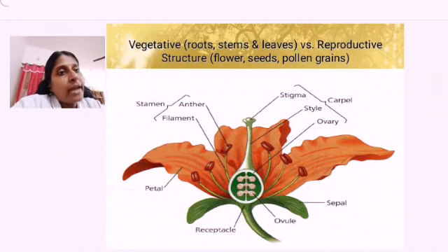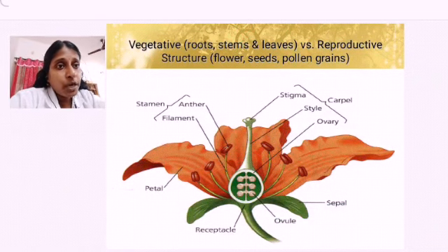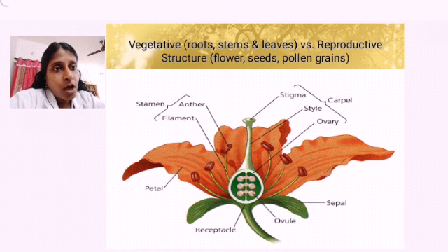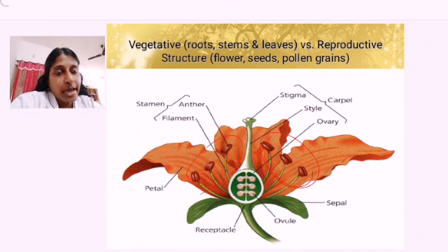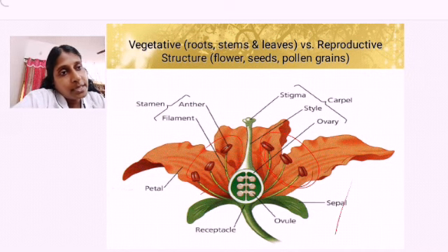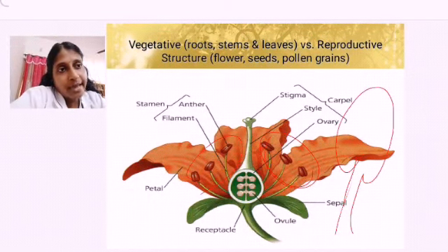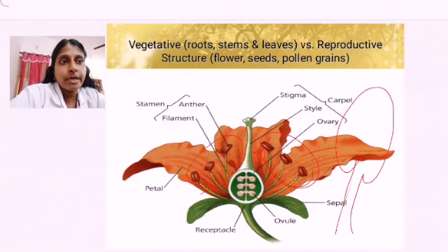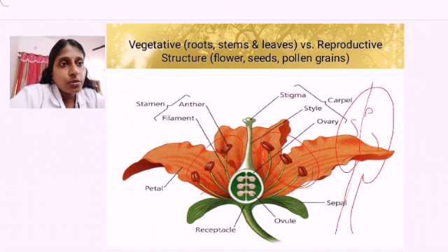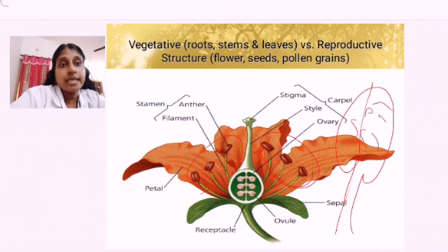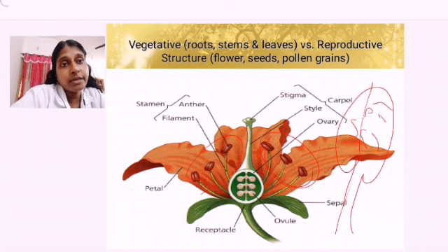Okay. So androecium, 1, 2, 3, 4, 5, 6. How many are there? 6 stamens are there. Collectively we call it what? Androecium. One stamen contains a filament, and thereafter we can find the anther. What is present? Bilobed anther. Inside the anther, what will be present? The pollen grains. The male gametes, pollen grains.